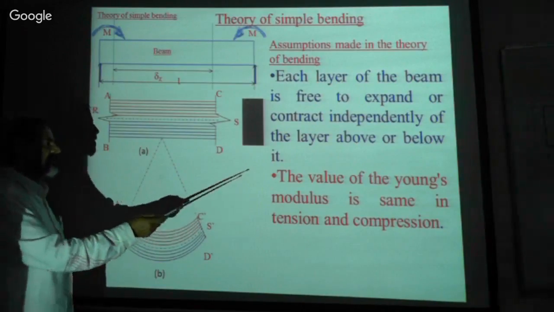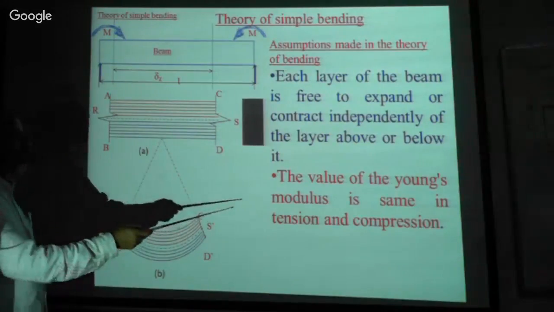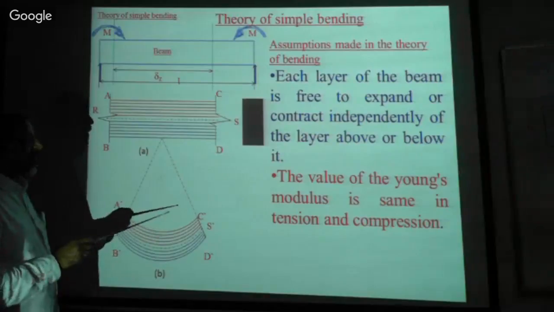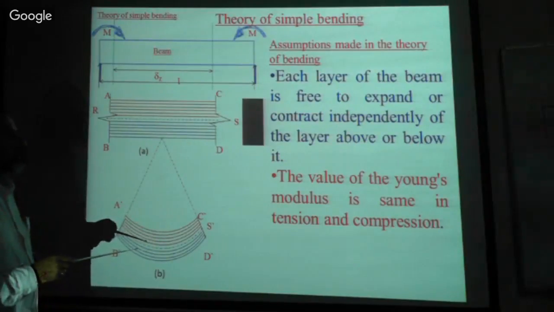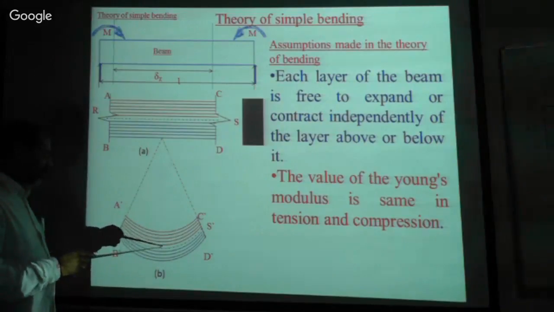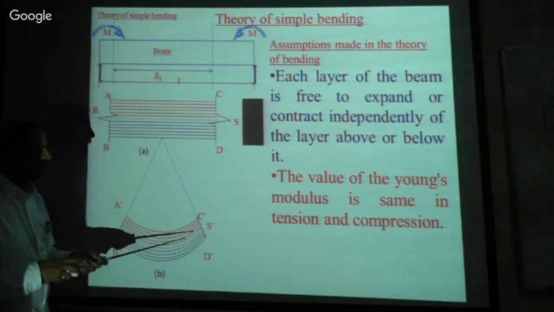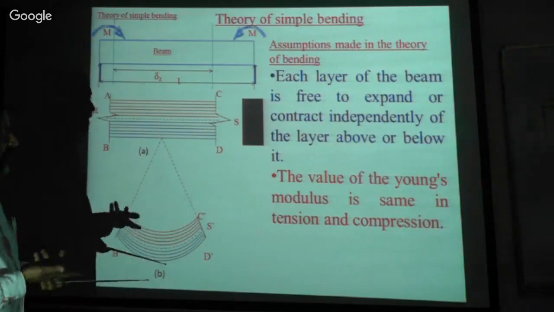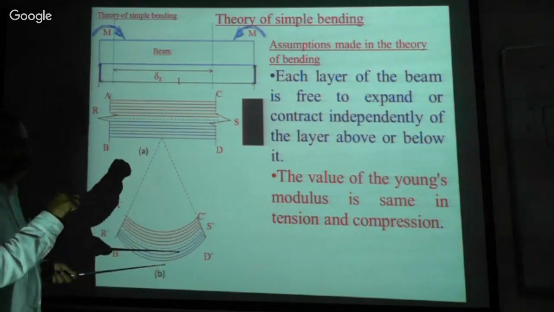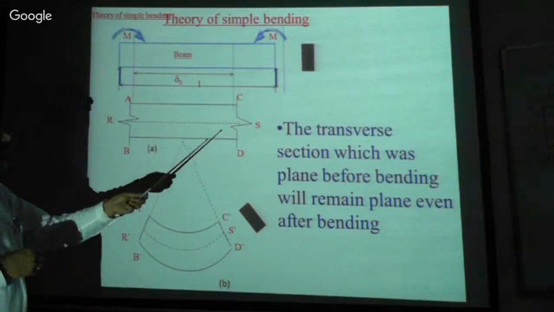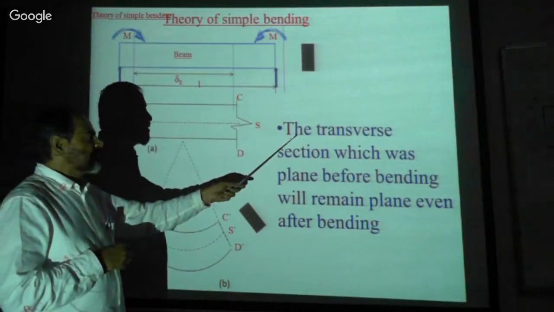Another assumption we have made here: the value of the Young's modulus is the same in tension and compression, isn't it? Whether it is tension or compression, the value of Young's modulus is the same. This is also an assumption. The next one is the transverse section.